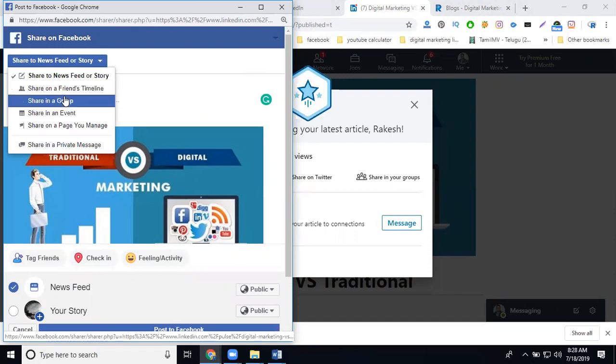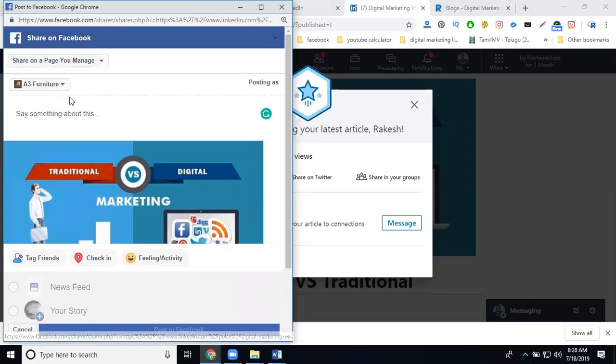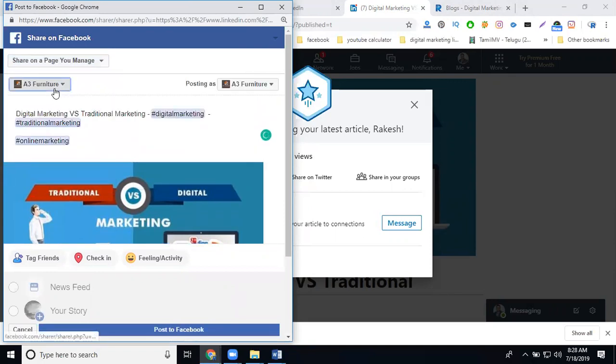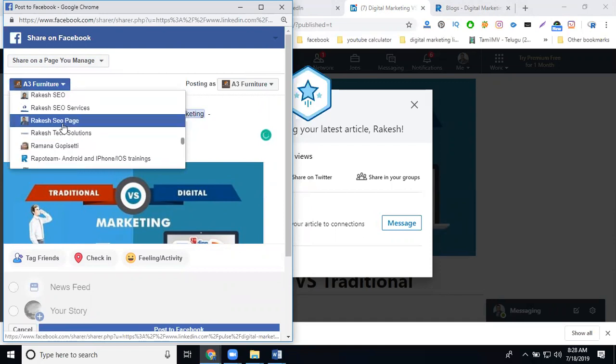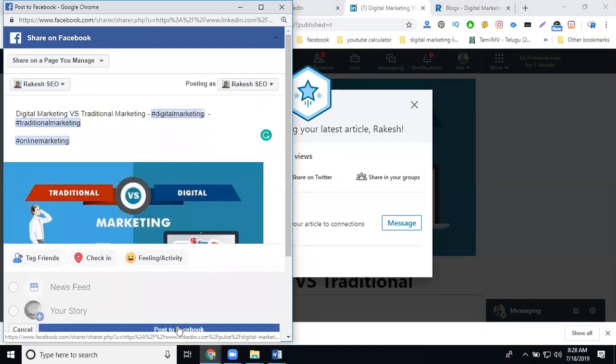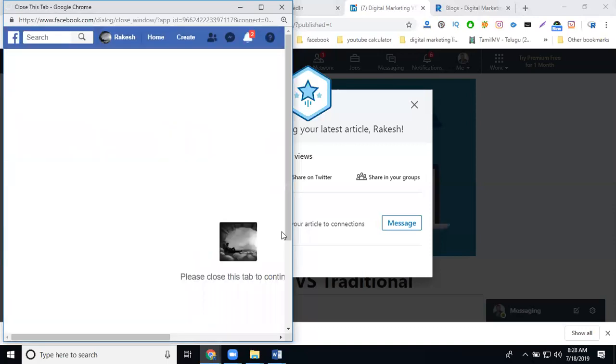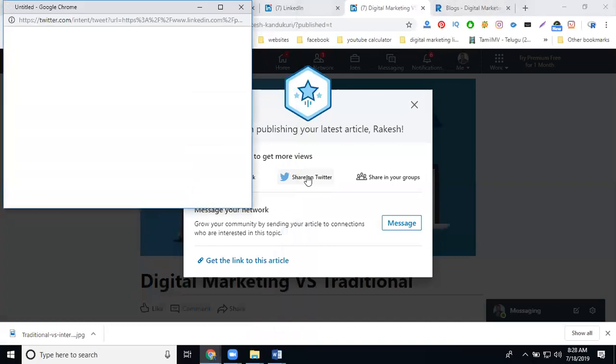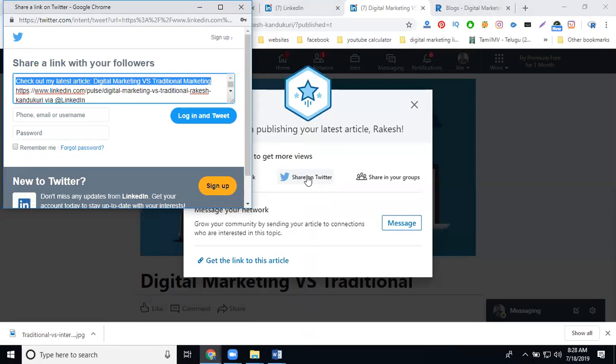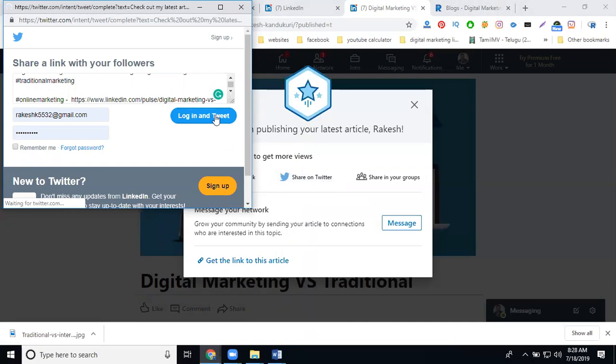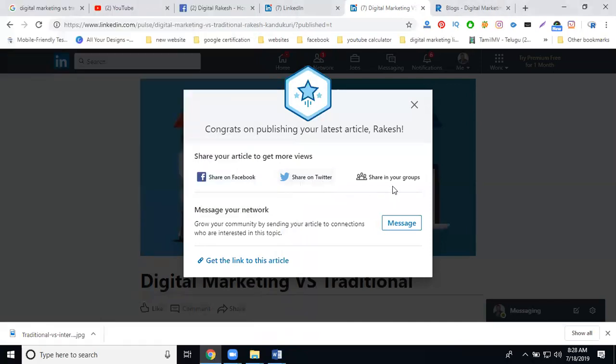Done this one. I go to page, share, post it. Not clear. Next, Twitter, log in to Twitter. Now share in groups.